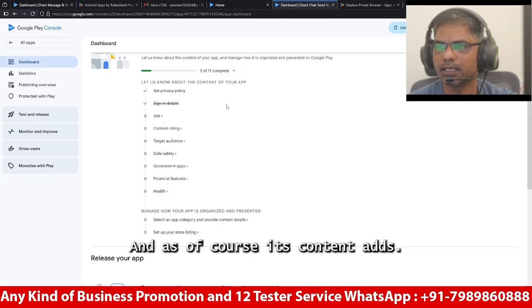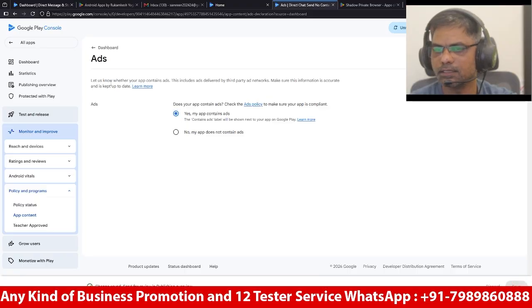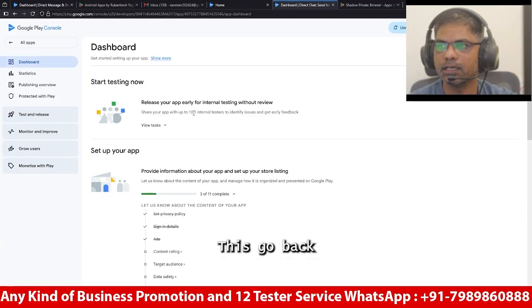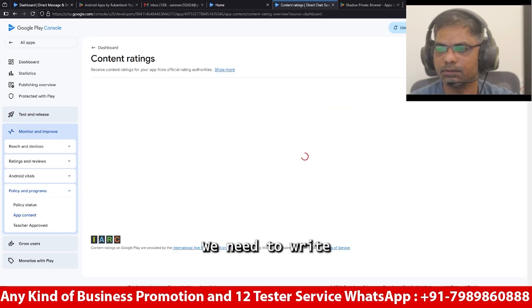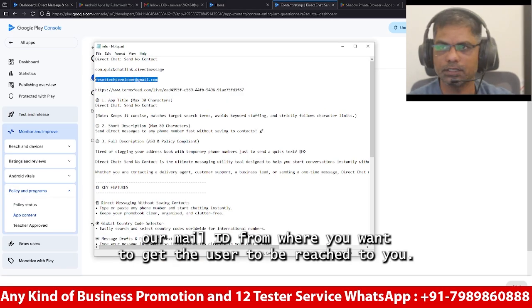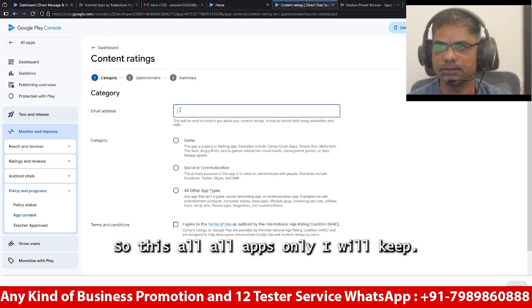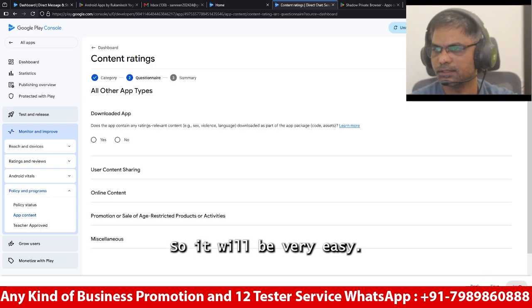Go back to ads; of course it contains ads. Go back to content rating. We need to enter our email ID where users can reach you. I will keep it for all apps only, so it will be very easy.